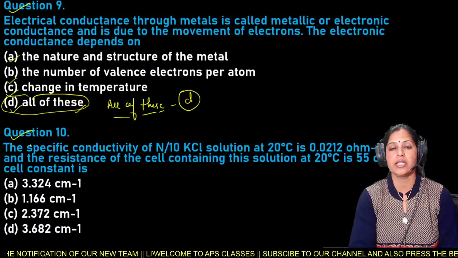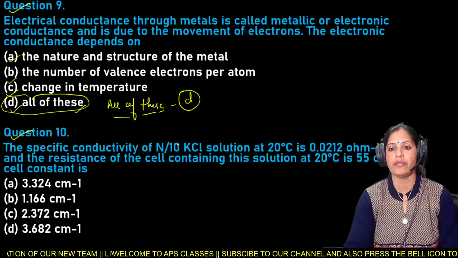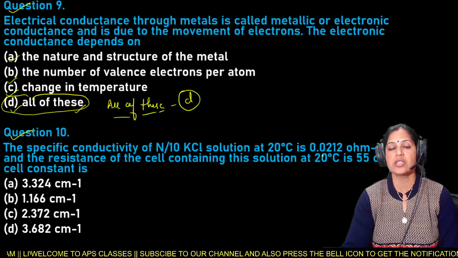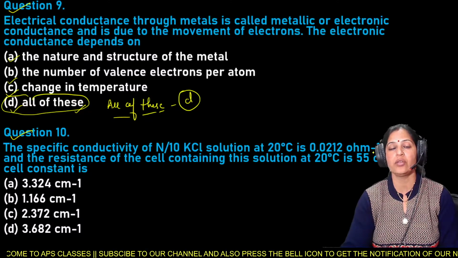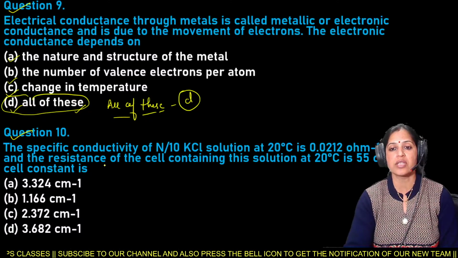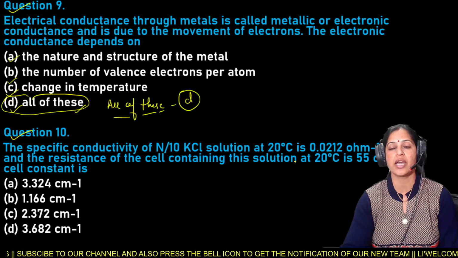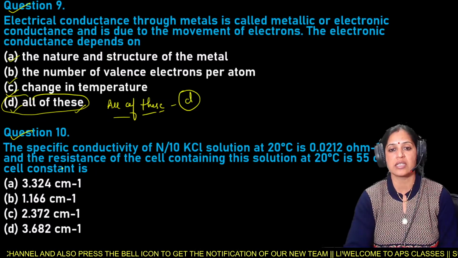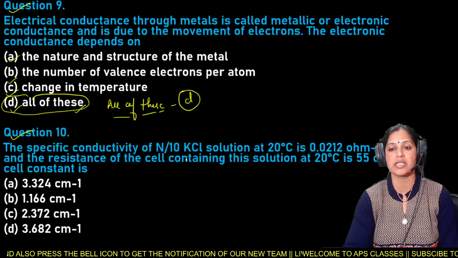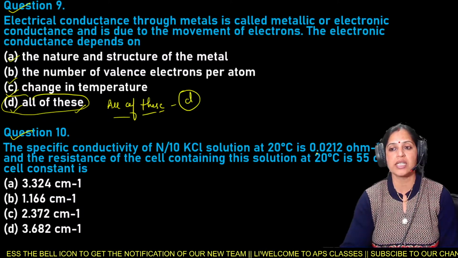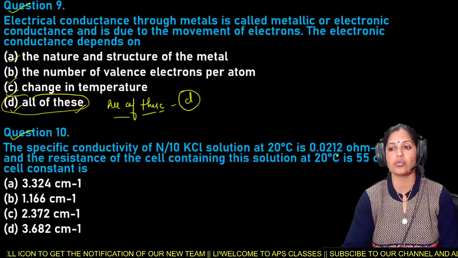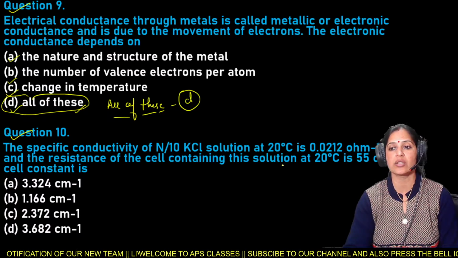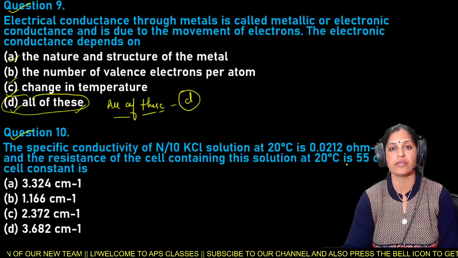Next is question number 10, and question number 10 is: the specific conductivity of N by 10 KCl solution at 20 degrees Celsius is 0.0212 ohm inverse centimeter inverse, and the resistance of the cell containing this solution at 20 degrees Celsius is 55 ohm. The cell constant is? The specific conductivity of N by 10 KCl solution at 20 degrees Celsius is 0.0212 ohm inverse centimeter inverse, and the resistance of the cell containing this solution at 20 degrees Celsius is 55 ohms.